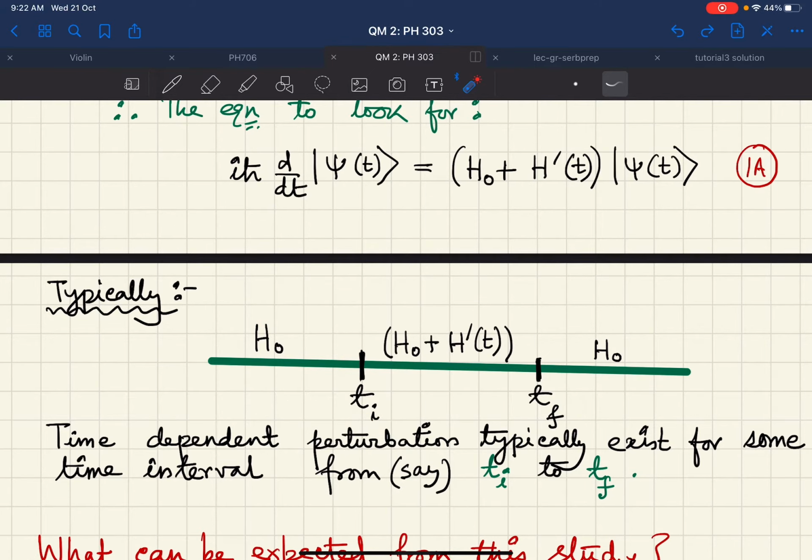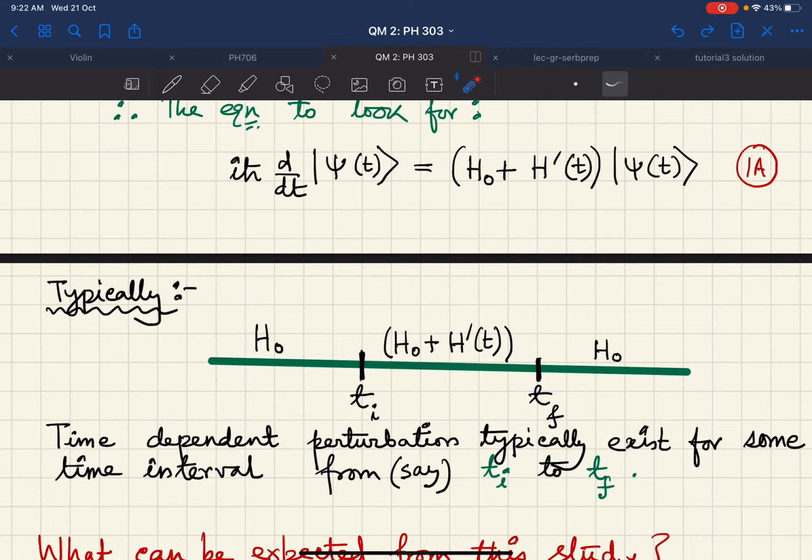So my system is, suppose, a hydrogen atom. I know exactly what this hydrogen atom Hamiltonian looks like in this region when time starts from 0 and goes to t_i. And then at the point t_i, I suddenly decide to perturb the system with this H prime of t.